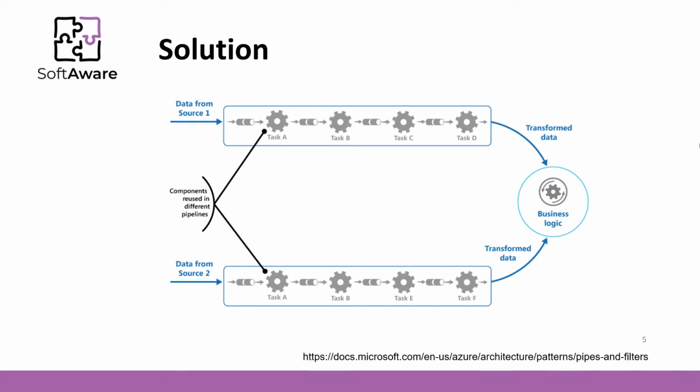By standardizing the format of the data that each component receives and sends, these filters can be combined together into a pipeline. This helps to avoid duplicating code and makes it easy to remove, replace, or integrate additional components if processing requirements change. The figure you see shows a solution implemented using pipes and filters.